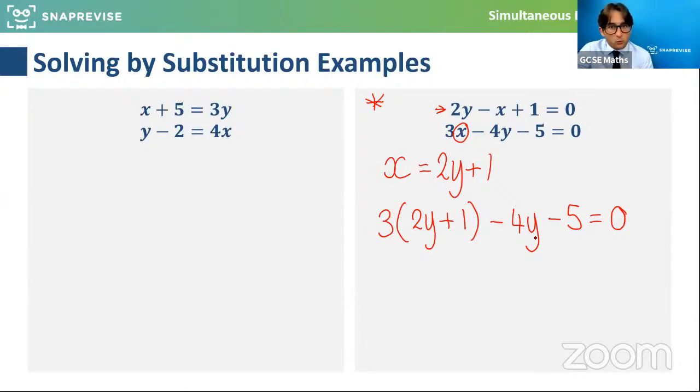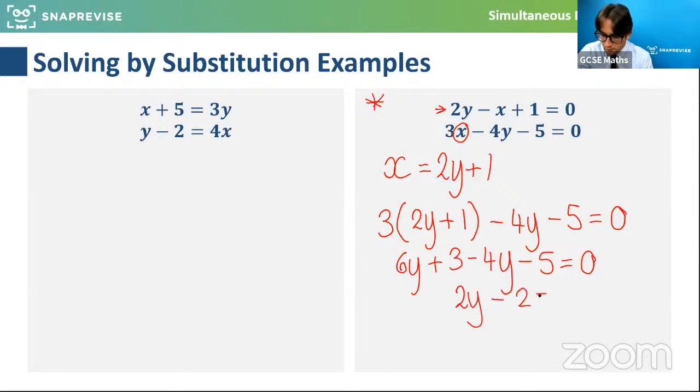So I can find what y actually is. I can just solve this normally. So 6y plus 3 minus 4y minus 5 equals 0. And if I solve that, tidy it all up, 2y minus 2 equals 0, 2y equals 2. So hopefully we're happy, y equals 1.